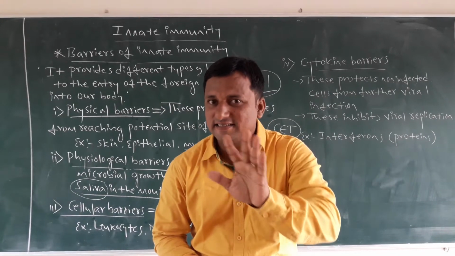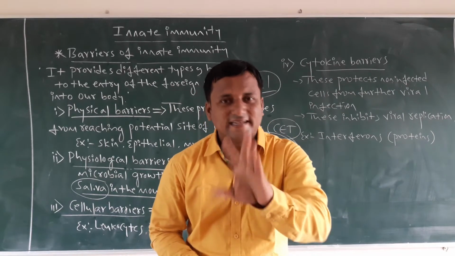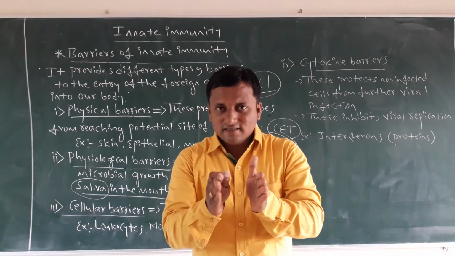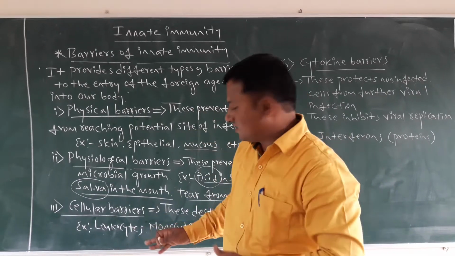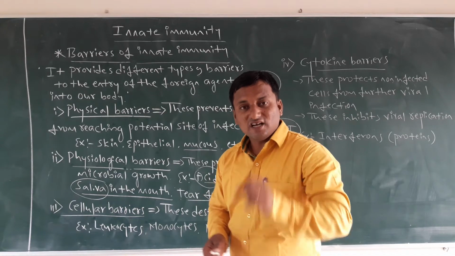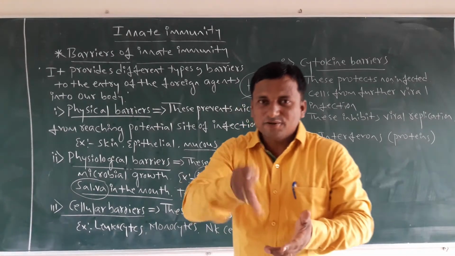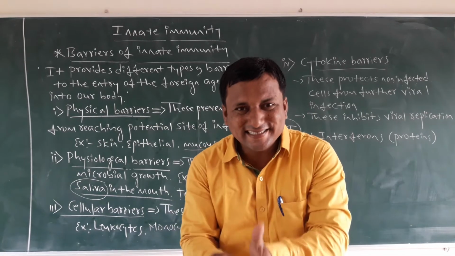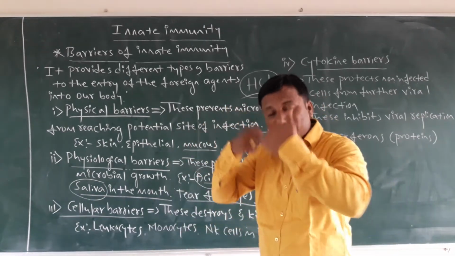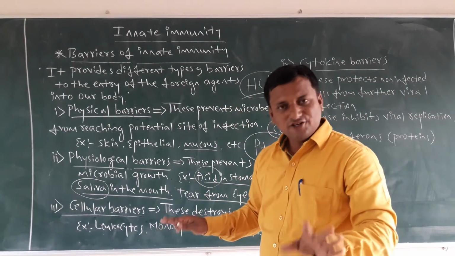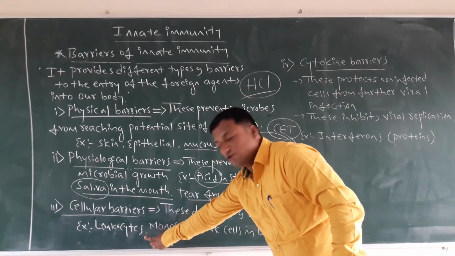The main cells are the WBCs, which not only prevent but also destroy and kill the microbes which have already entered our body. That's why leukocytes are there.